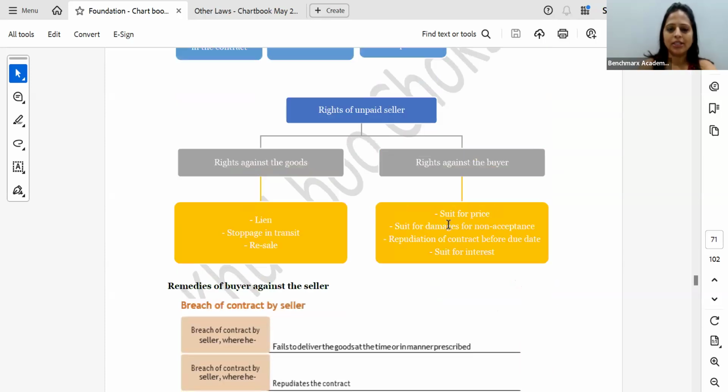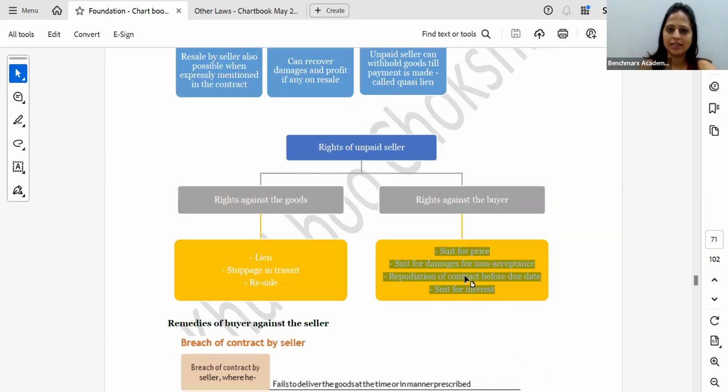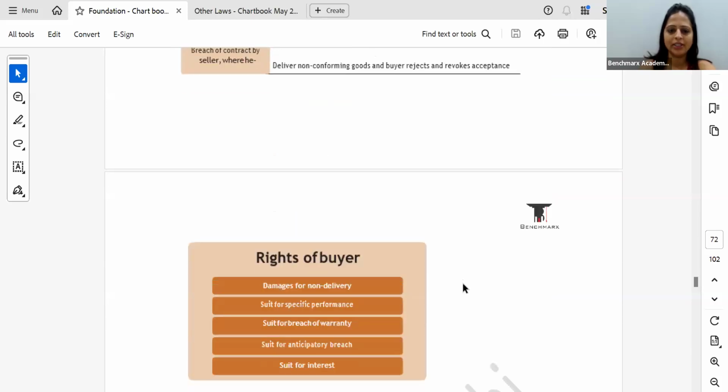Here, if I have the goods, I can keep the goods with me: lien, stoppage in transit, resale. If the goods have gone, then again I can only file a case. That is the best I can do. So that is against the buyer. For these points against the buyer and seller, you can write from your chapter 5 and that should be good.